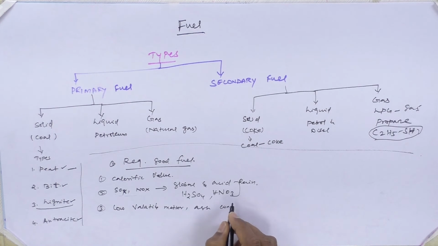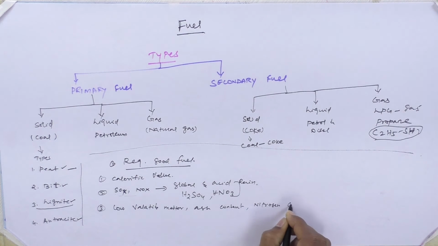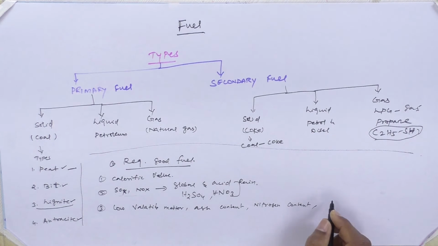If it is a solid fuel, it should have very little ash content, and nitrogen content. So the good fuel should have very low amounts of volatile matter, ash content, nitrogen content, as well as moisture content. This is very important for a good fuel.